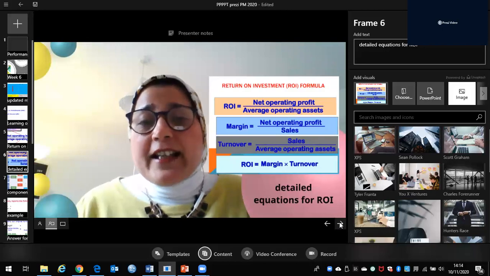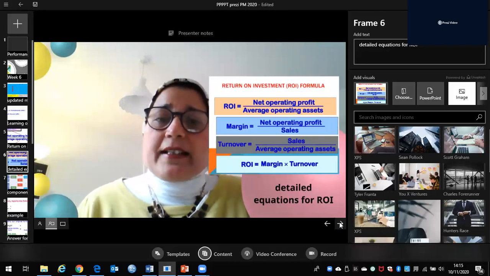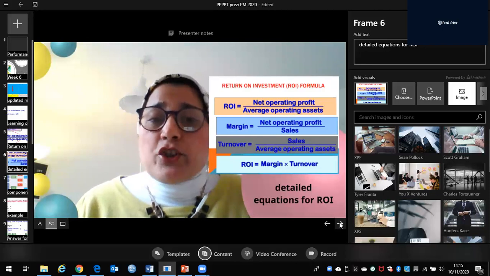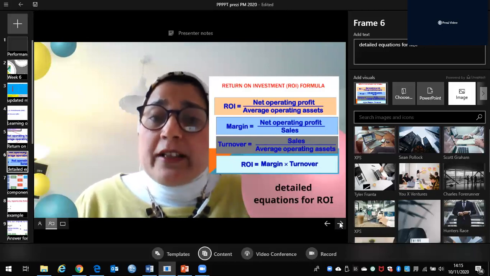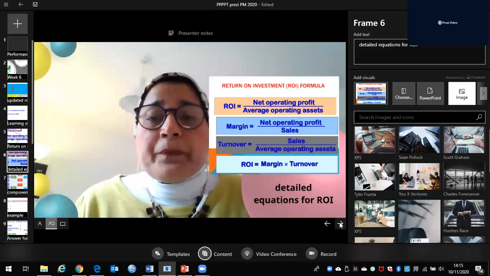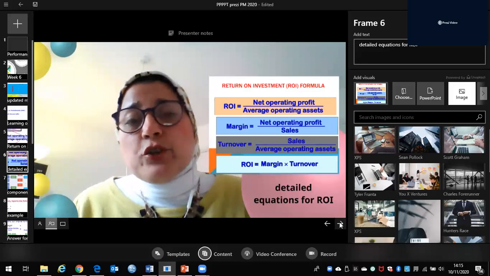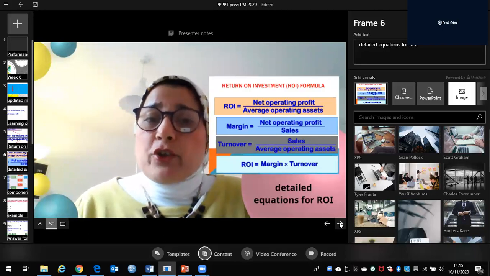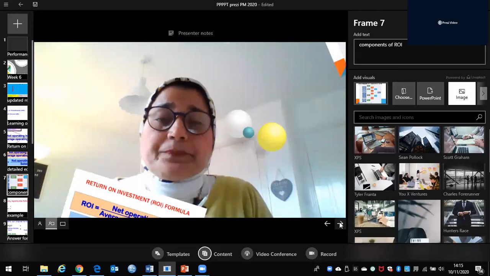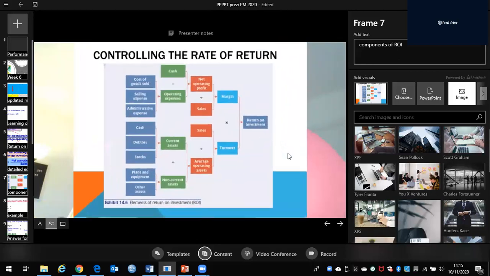But if you also get sales, you might use the longer one, margin multiplied by turnover. It will give you exactly the same answer. So return on investment is net operating profit divided by average operating assets, or margin multiplied by turnover. It's very, very important.